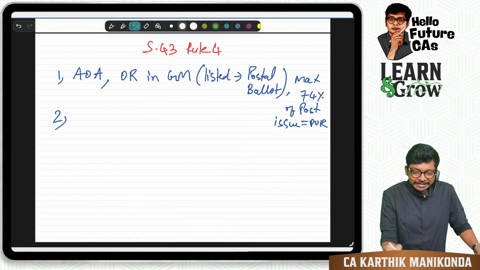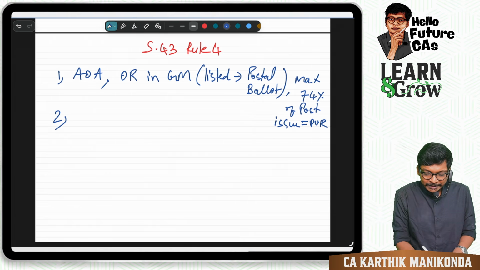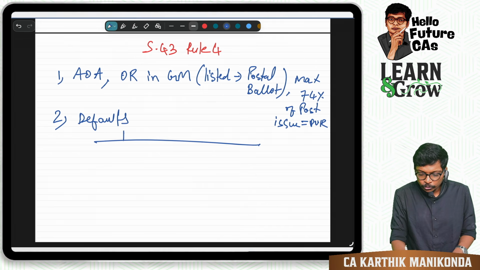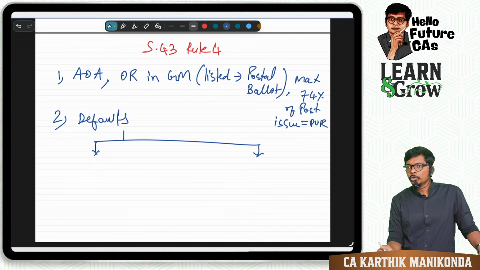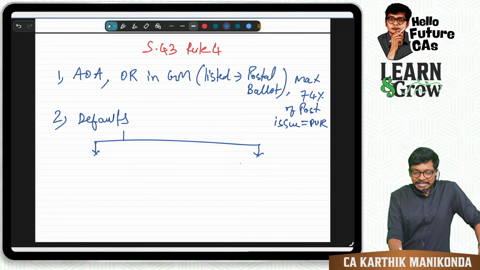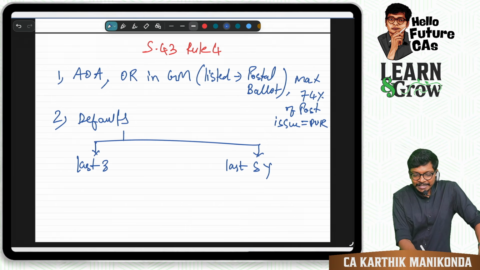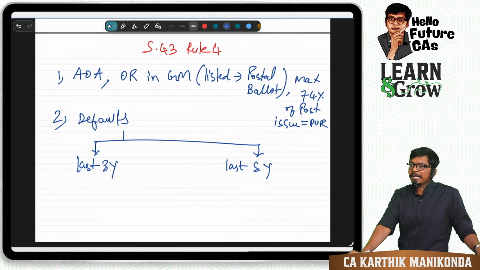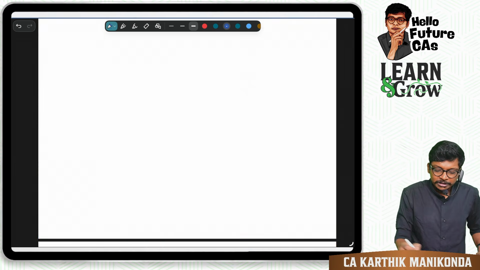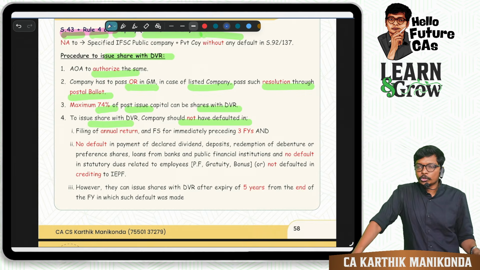What are they? They are splitting these defaults into two buckets: the last 5 years and the last 3 years, in which it should not have happened. Okay, what are those defaults? I will easily teach you guys.